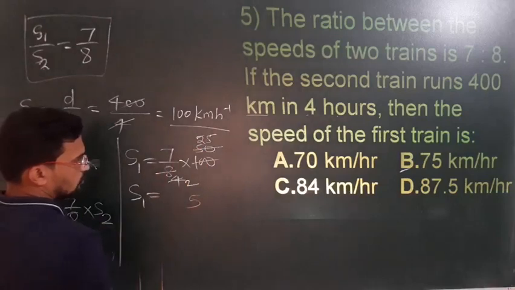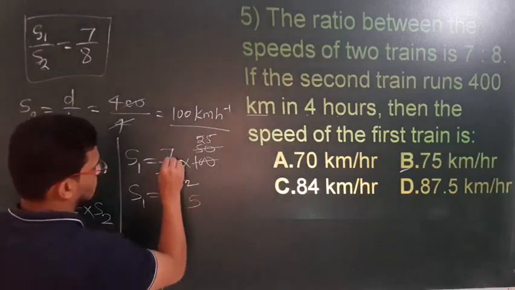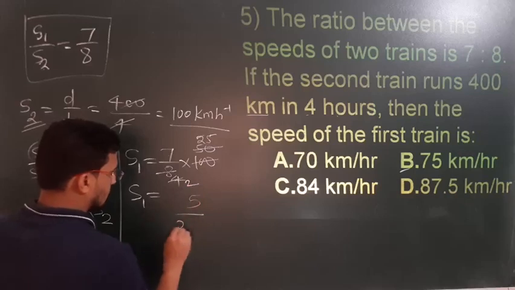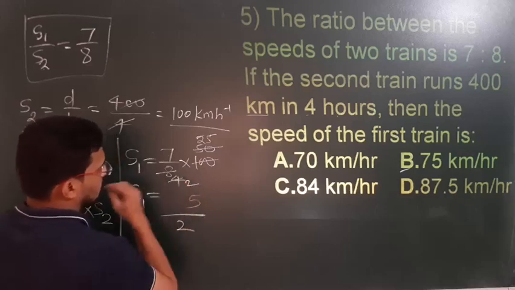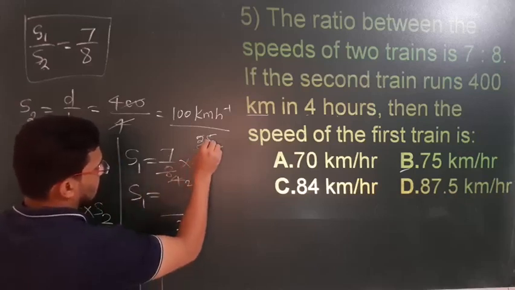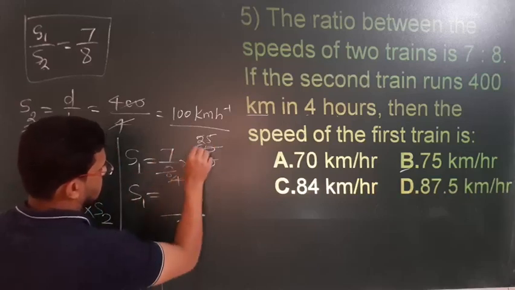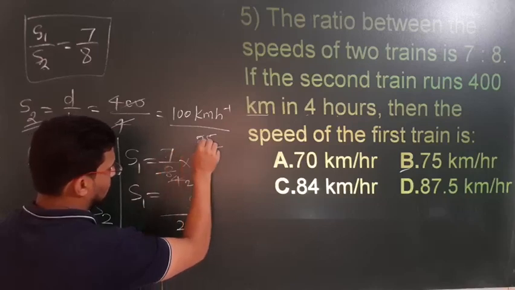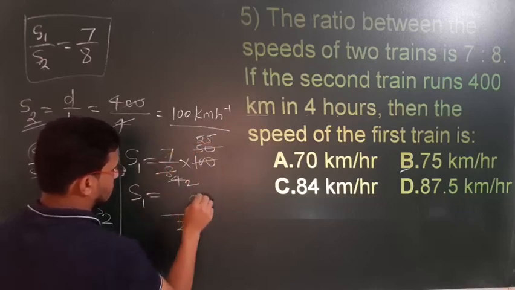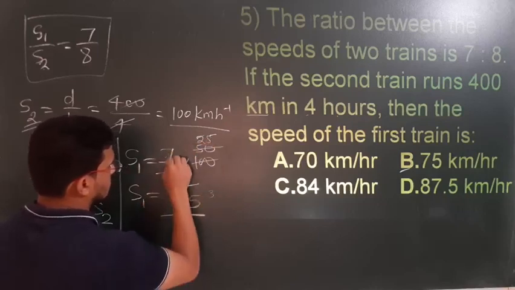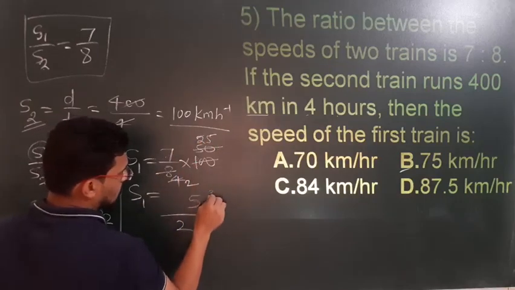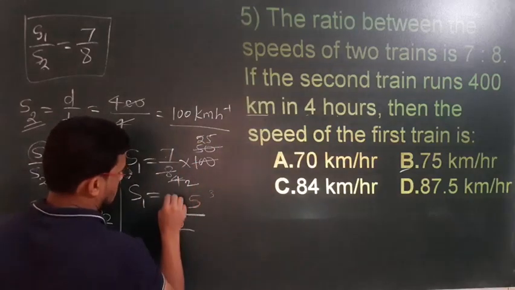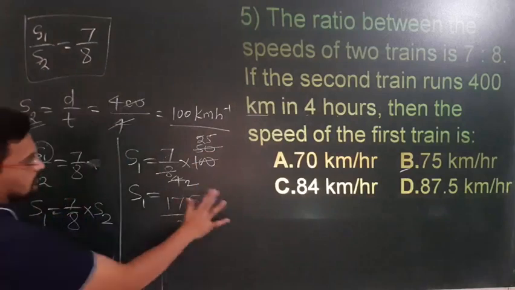2 will remain here as it is, s1, and then you have to just multiply 7 into 25, that is 175, correct.